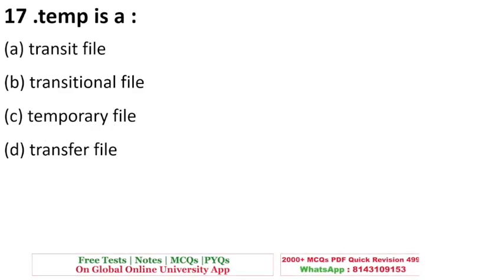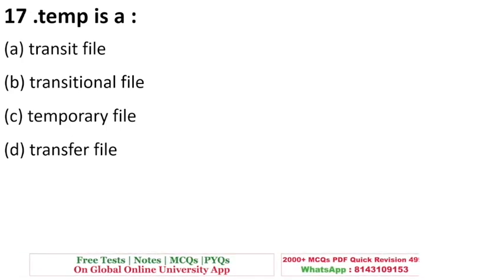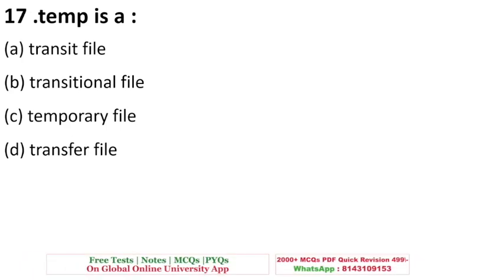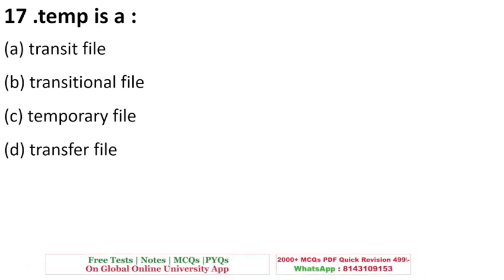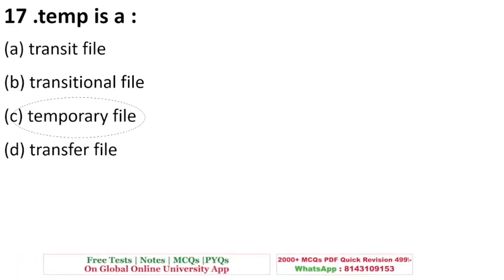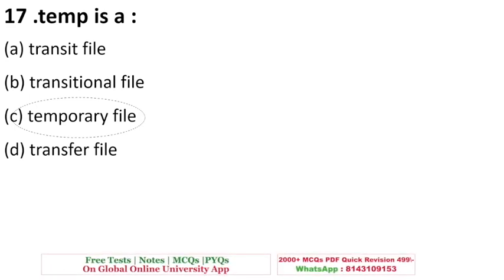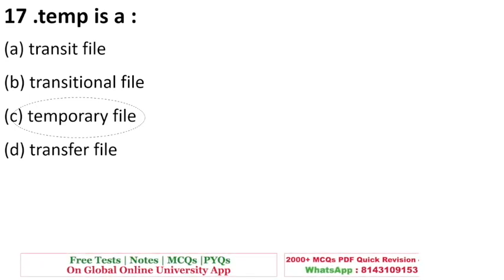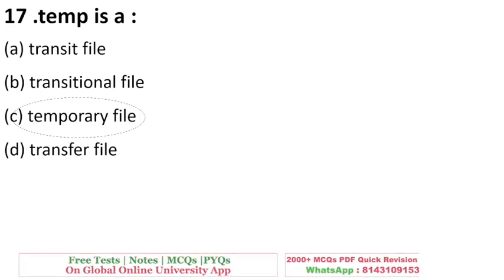Dot temp is a transit file, transactional file, temporary file, or transfer file? Dot temp stands for temporary files. Option C is the right answer. It is used when a file is being created or modified, and many times it is also used to recover data. That is the task of a temp file. You can also delete the temp files.